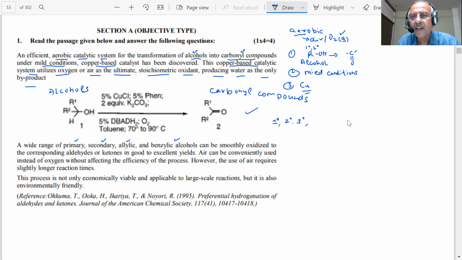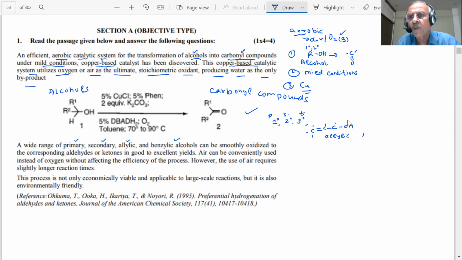Allylic alcohols. What are allylic alcohols, student? You have OH, carbon, and then there is a double bond. Is that allylic? Very good. This is my primary. This is my secondary. This is my tertiary, student, and this is the allylic.